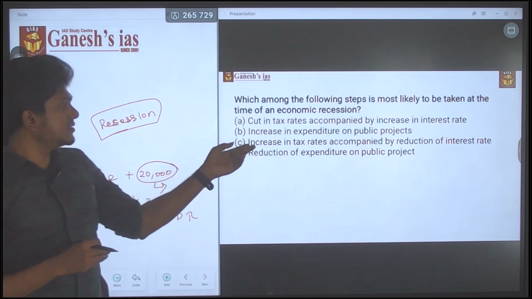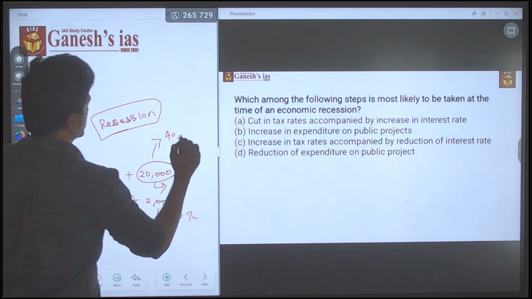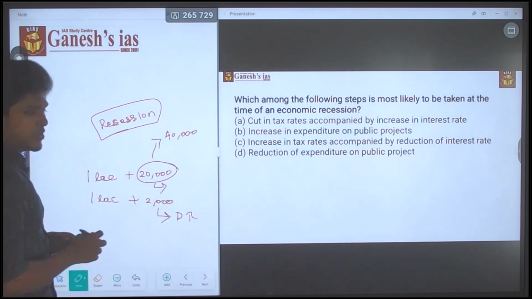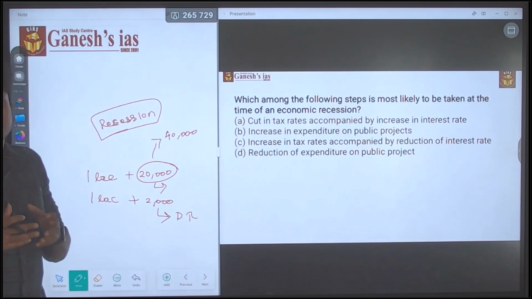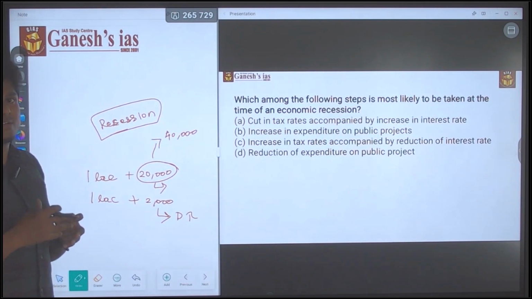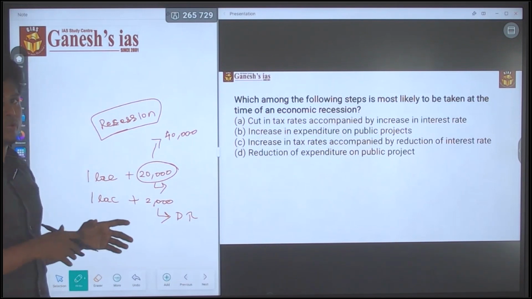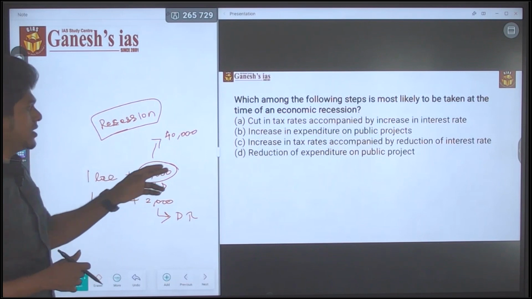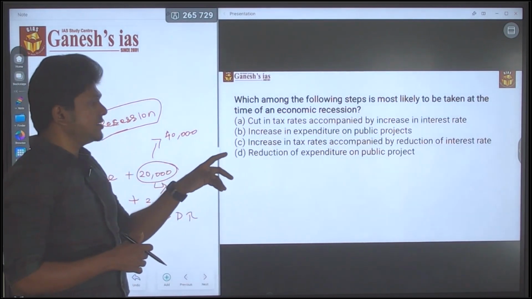But increases in taxes means this 20,000 becomes 40,000. So there won't be any economic activity because of the increased tax rate. Again that will push the economy into recession only. It won't revive. So here the first statement is wrong, and A and C are totally wrong.